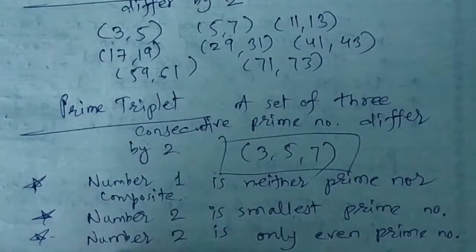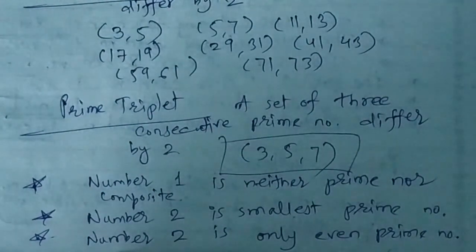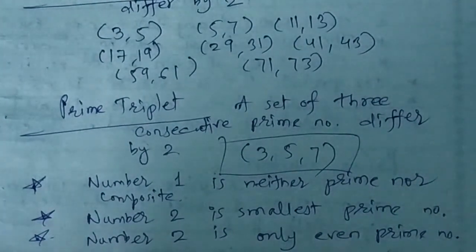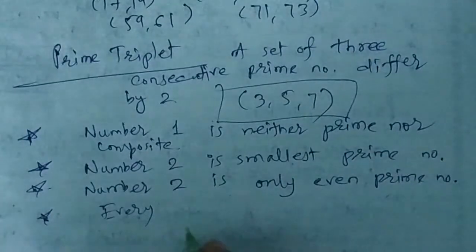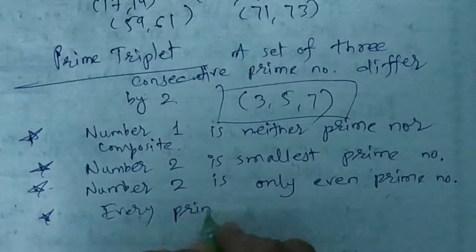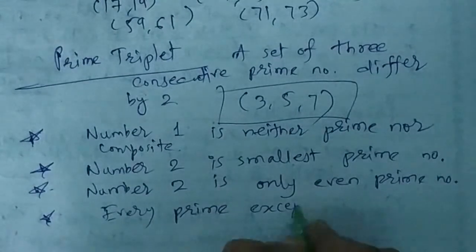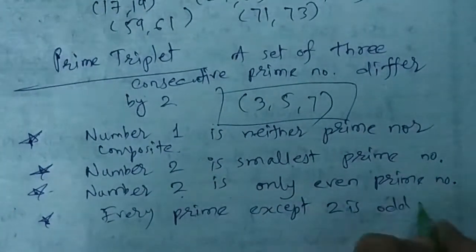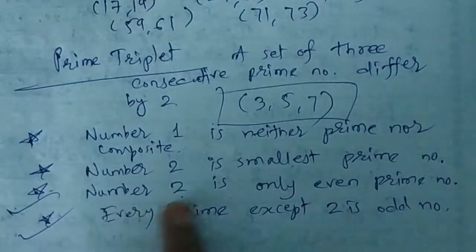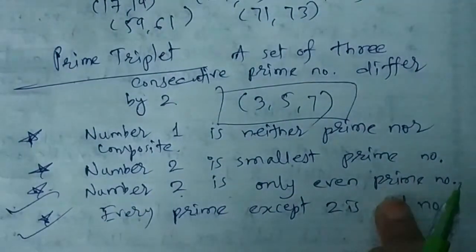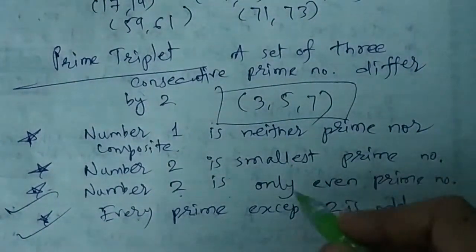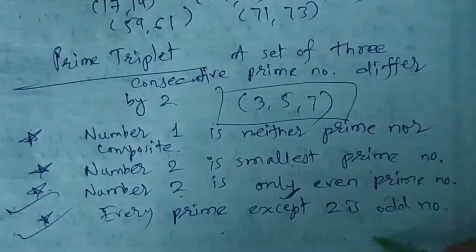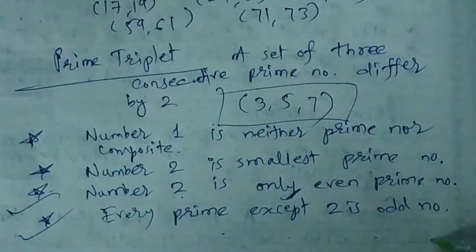And all the other prime numbers are odd except these two. So you can say every prime number except 2 is an odd number. So these things I'm saying directly or indirectly. You can say number 2 is the only even prime number. I'm saying only even, which means the rest of the primes are odd numbers.